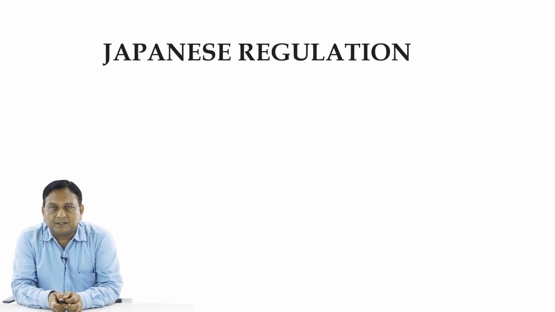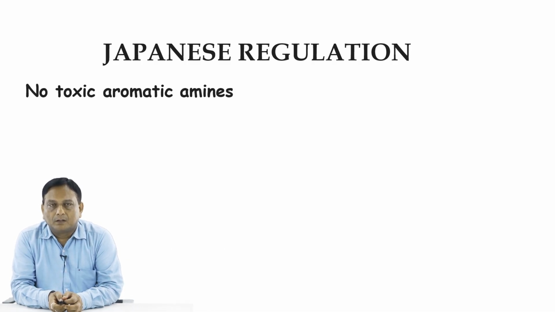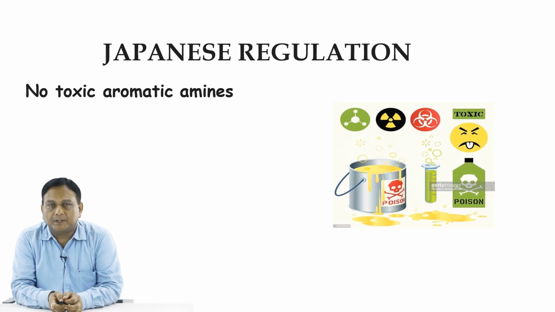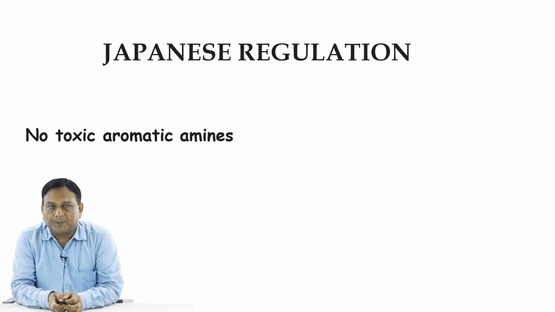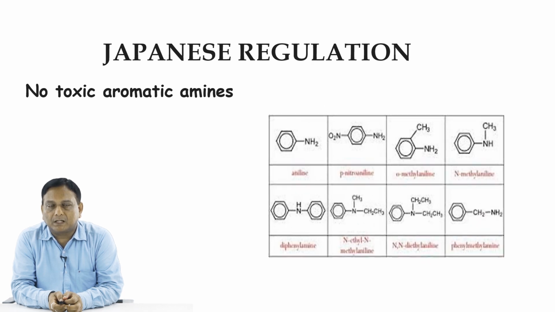Now let us see the Japanese regulations. What are the regulations available in Japan? No toxic aromatic amines should be present in the product as per the Japanese regulations. So products should not contain aromatic amines. Now Japanese regulation also talks about no toxicity in the chemicals.